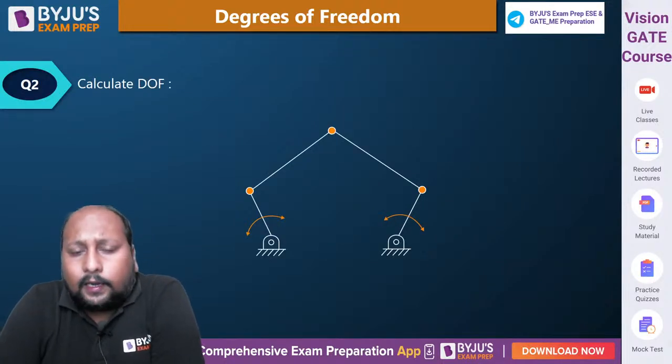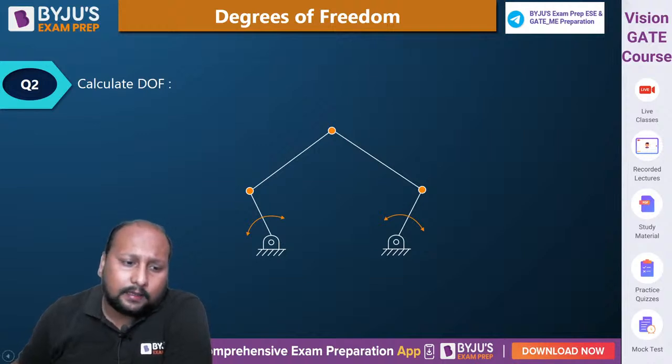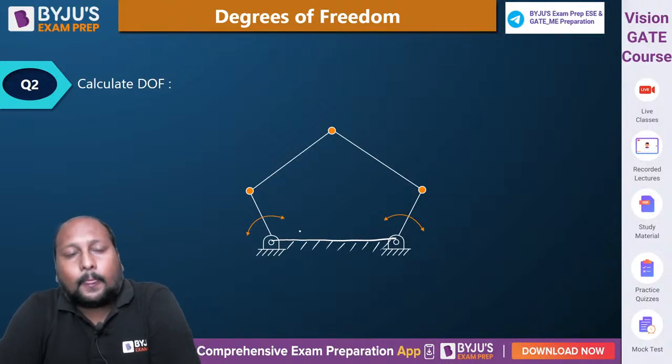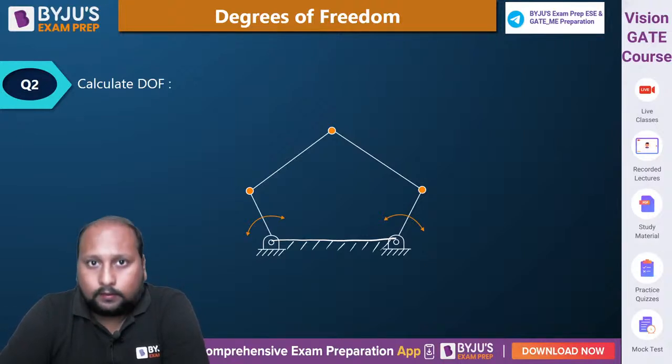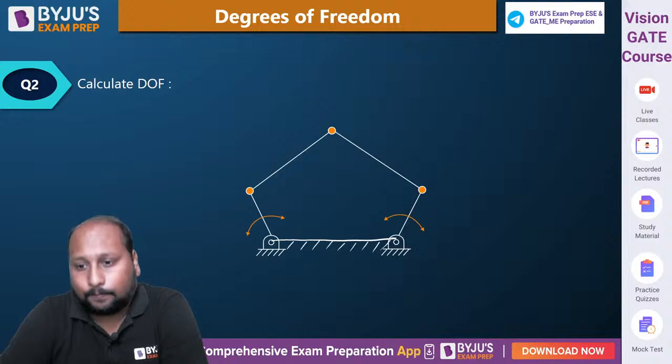Let's take one more example. Let us calculate what is the degree of freedom of this chain mechanism. बाद में हम लोग special cases भी लेंगे. Remember one thing, we always need to assign link number 1. That means the number 1 notation must be assigned to the fixed link.